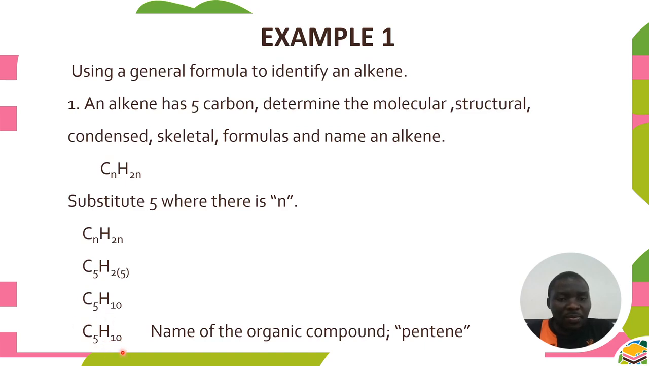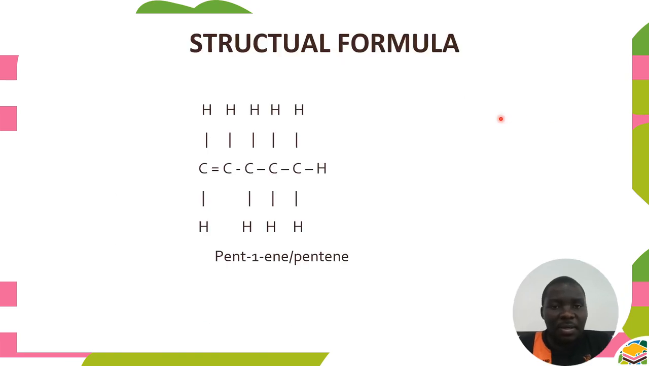So if we are to name this one, an alkene with 5 carbons, it's pentene. It is pentene. That means we have answered the question of naming. Now we go to other questions. Structure formula, we are supposed to write 5 carbons. So we have 1, 2, 3, 4, 5. And we're supposed to insert a double bond. So we have a double bond here.